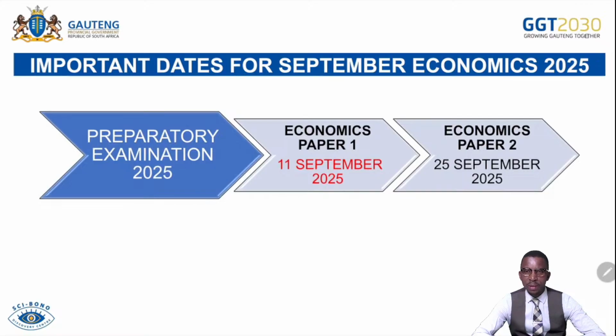Your question 6 will be the following essays. That's economic pursuits. The first one will be export promotion in detail, where we talk about reasons, advantages, and disadvantages. The second one will be arguments in favor of protectionism.